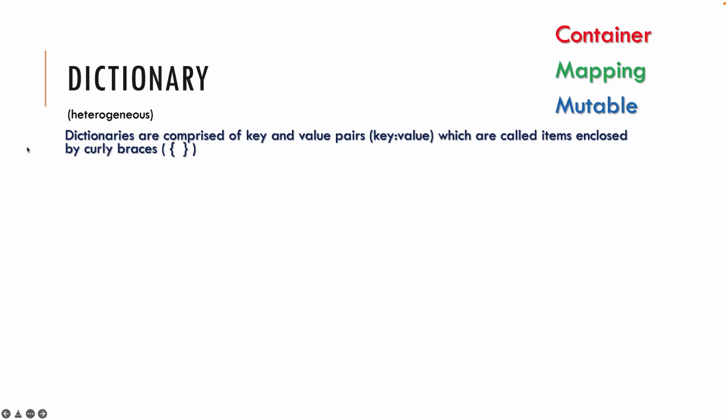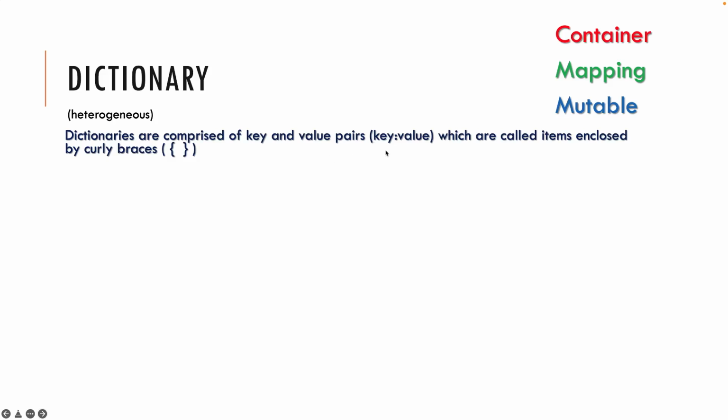Dictionaries are heterogeneous, which means you are not restricted to storing the same type. You can use dictionaries to store anything of any type. Like you have seen with containers, you can put another container inside this. You can put another mapping type, or another sequence type. How can you define a dictionary? You define it using curly braces. And dictionaries contain values, which we call pairs.